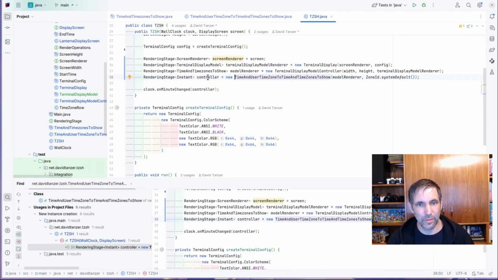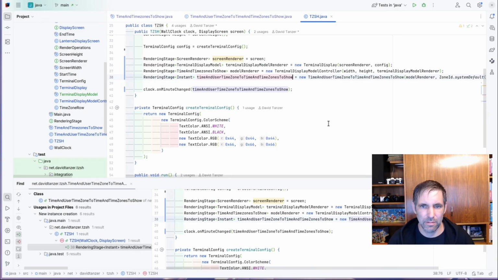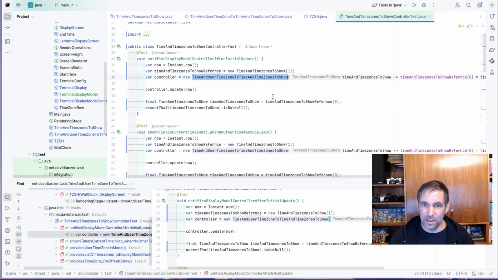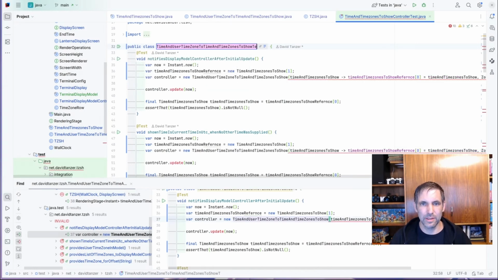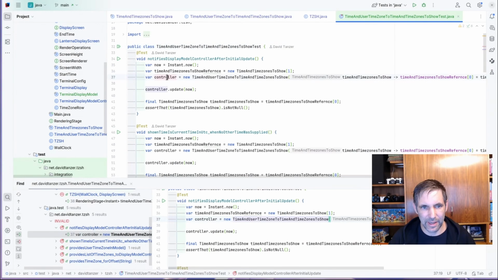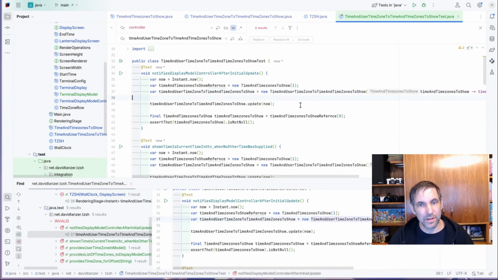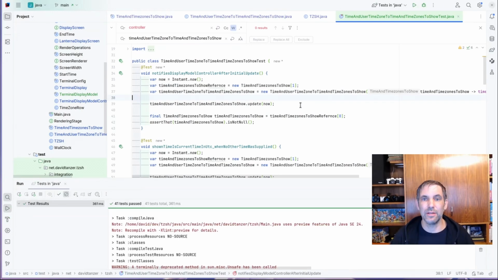We have it here where we wire up everything. Yeah, that's this rendering stage. And then here in the test, we should rename the test because it's a test for exactly this rendering stage. So let's call it something like this, test. And let's rename all the controller instances here. Again, in this case with search and replace so that I can do it in multiple methods to the long name. And now, since I didn't use automated refactoring, here I should run the tests again. And still all of them are green.